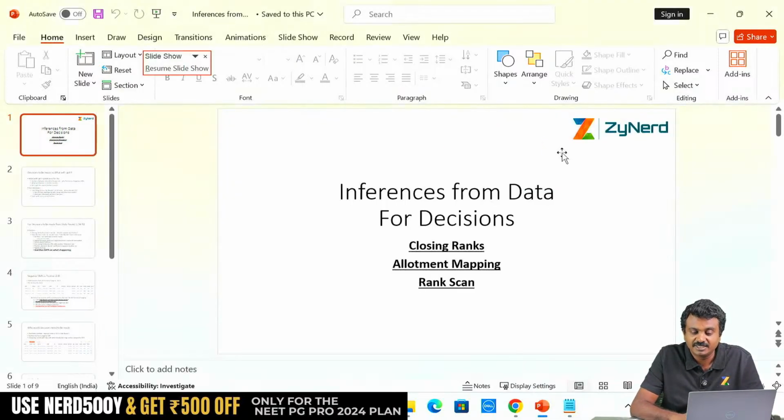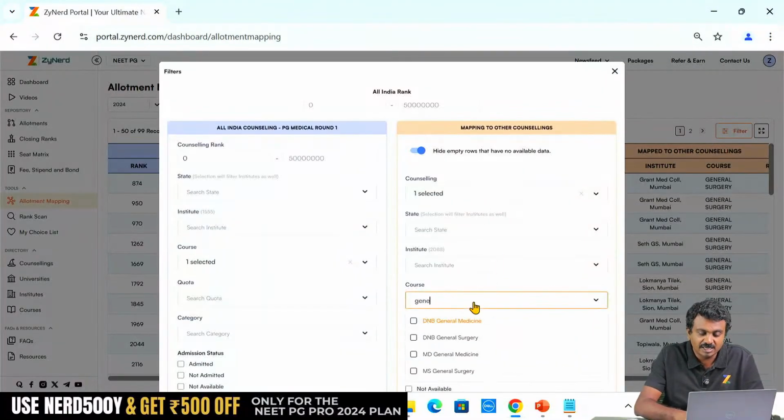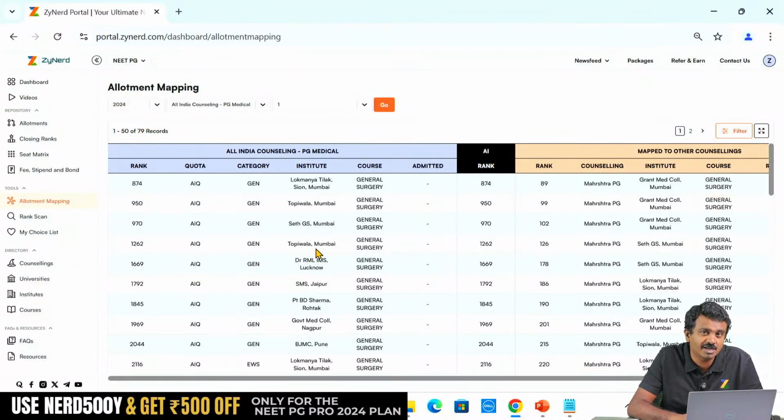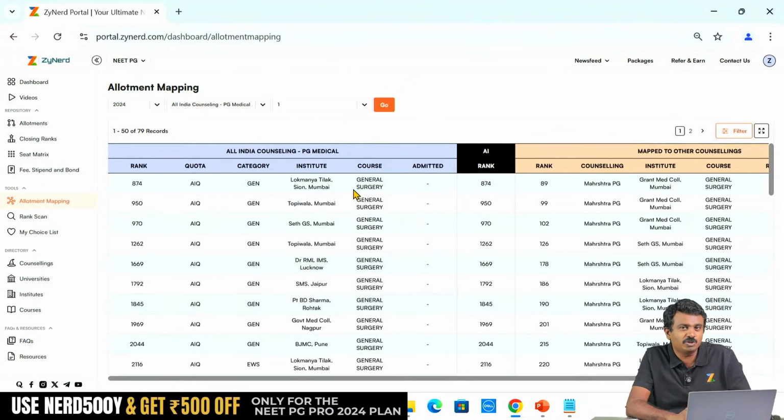This is the next cut. Now I am next going to see how many of them have also got a general surgery seat in Maharashtra. Now this will give me a possible candidate who is very clear about general surgery and might move and might create options in general surgery in All India. How many? 79 candidates. So you see that 99 of them were there. Out of them 79 have also got general surgery in All India, and have also got gen surgery in Maharashtra. A gen surgery candidate, we can almost assume that those 79 are.